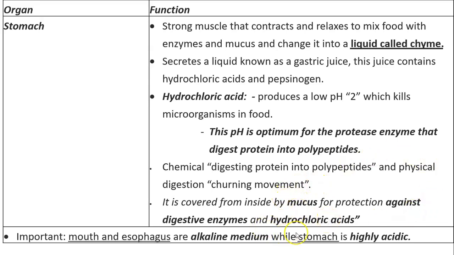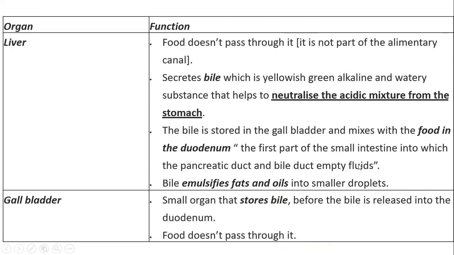So the mucus protects the walls of the stomach from this high acidity. It is very important to know that the mouth and esophagus and even the rest of the alimentary canal are alkaline media, though the stomach is the only organ that's highly acidic.